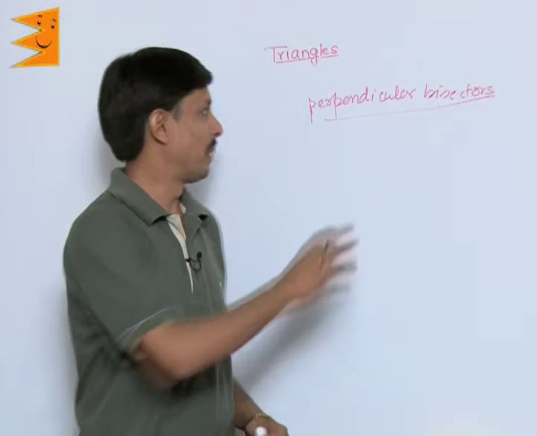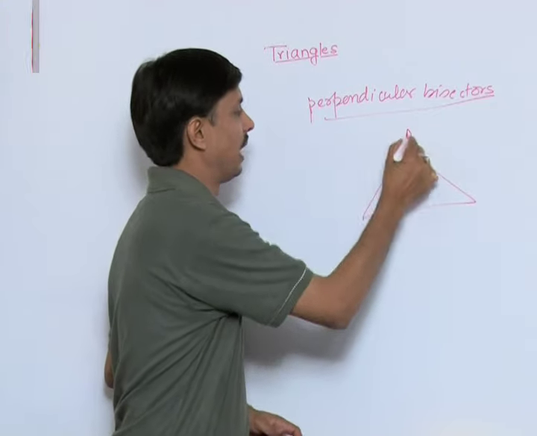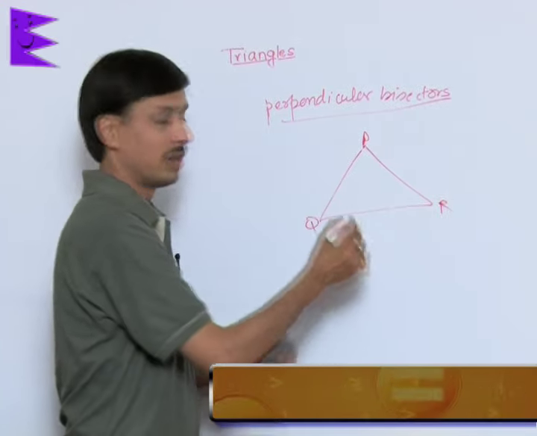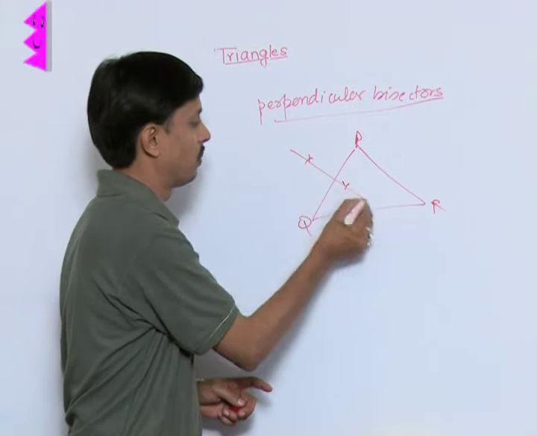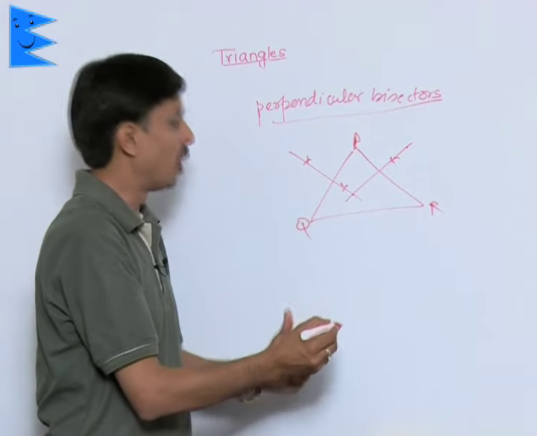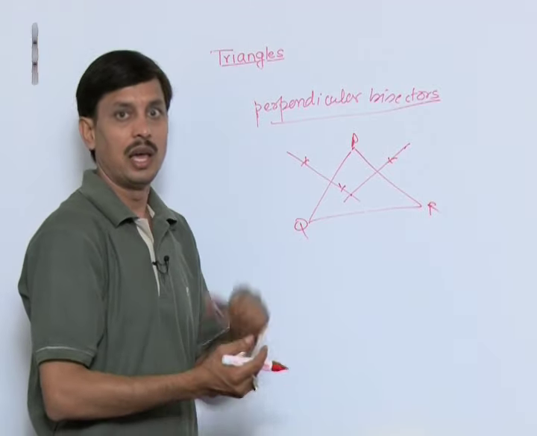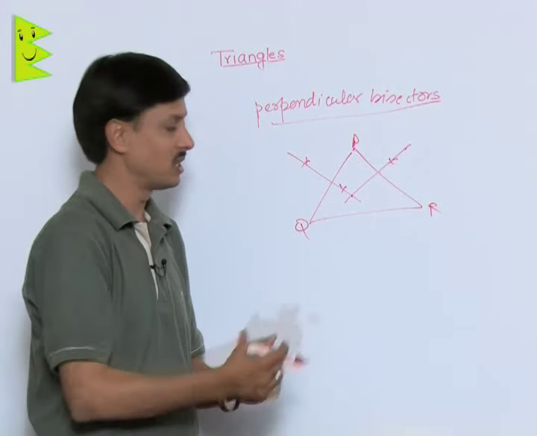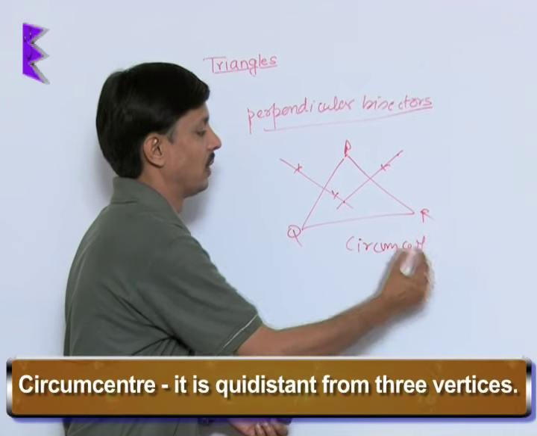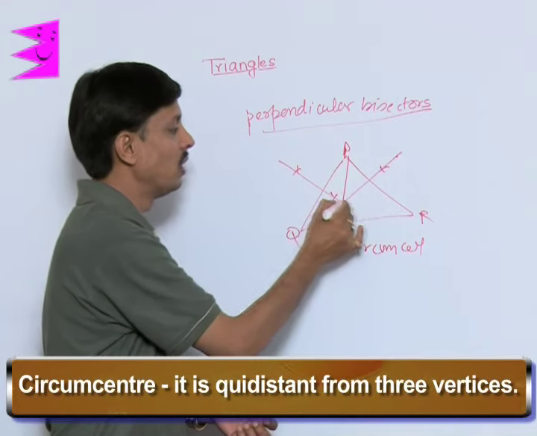Now about the perpendicular bisectors of a triangle. If there is a triangle named P, Q, R, then I can draw the perpendicular bisectors of two of the sides and see where they meet. As in the case of medians, it was the centroid, what is the name in the case of perpendicular bisectors? This is known as the circumcenter. And the property of this point is that it is equidistant from the three vertices.